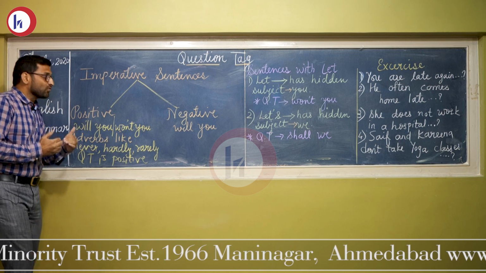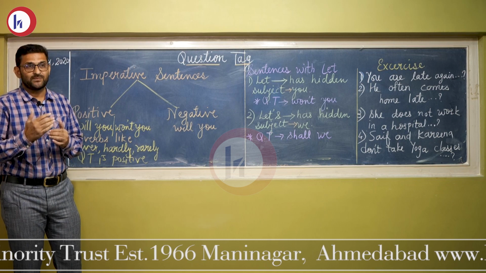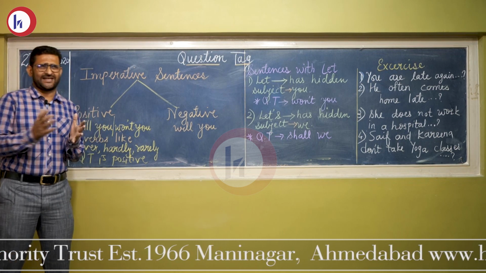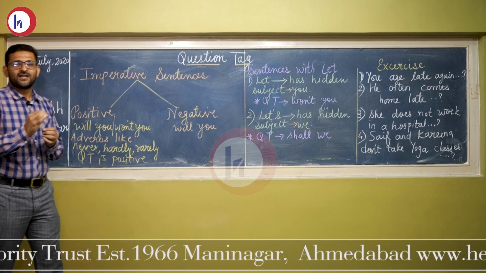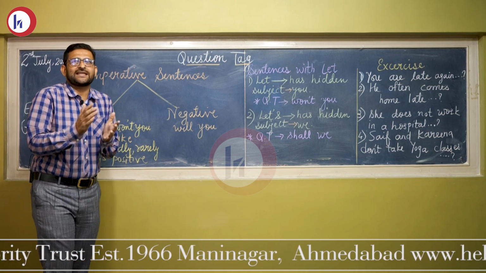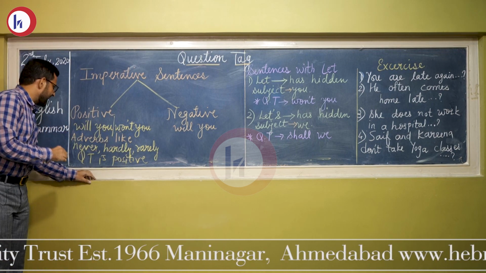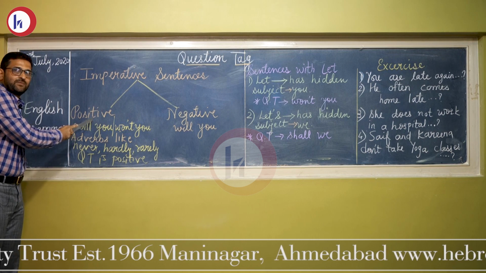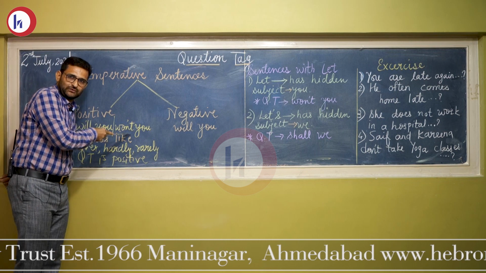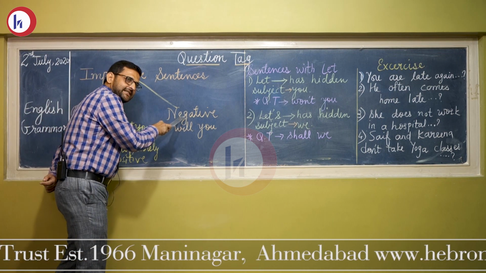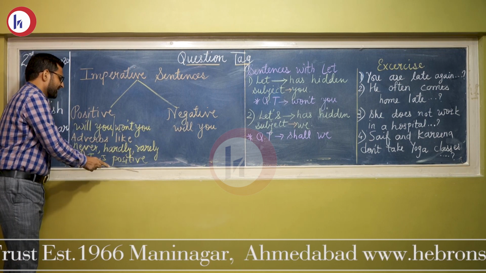But when we are having negative imperative sentence, like don't stop playing, we must have will you only. Don't open the gate. Will you. So you have to remember, when we are having positive imperative sentence, we have to use will you or won't you. But when we are having negative imperative sentence, we have to use will you only.